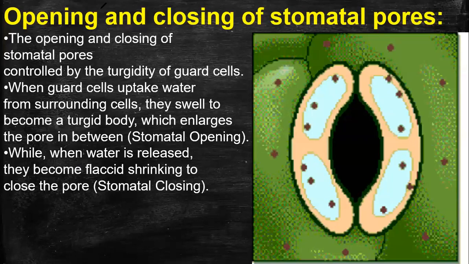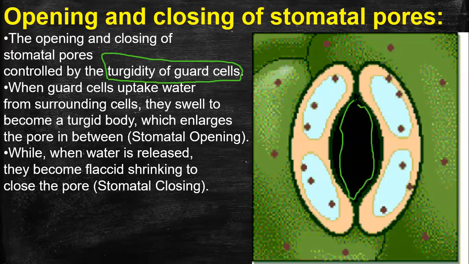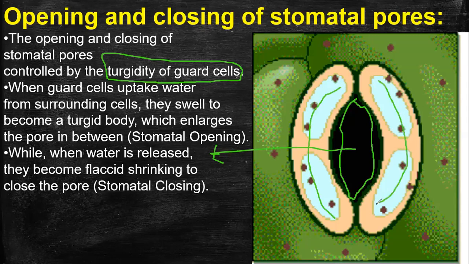Let me continue. So the opening and closing of the stomatal pores is controlled by the turgidity of guard cells. Turgid means the fully distended condition of the cell. When the cell is fully distended, as shown in this figure, a pore is opened in the middle. And that pore is said to be the stomata, guarded by two bean-shaped cells known as the guard cells.